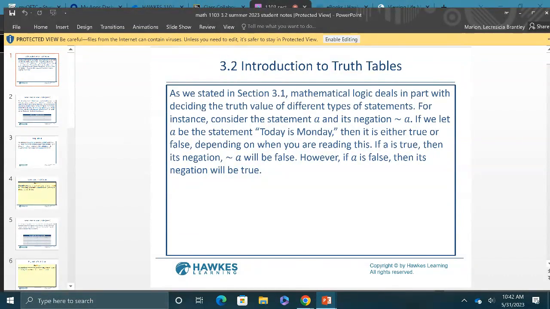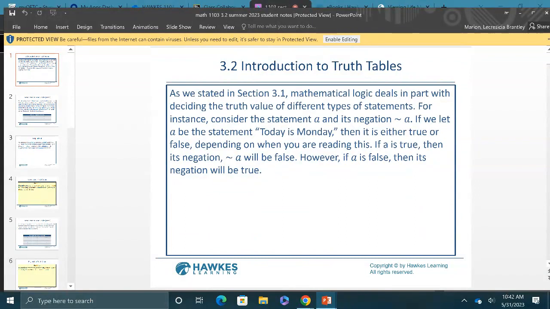All right, so the truth tables. As we stated in section 3.1, mathematical logic deals in part with deciding the truth value of different types of statements. Some people use the truth tables. I heard for some of the electronic degrees, they did something similar. So for instance, consider the statement A and its negation.